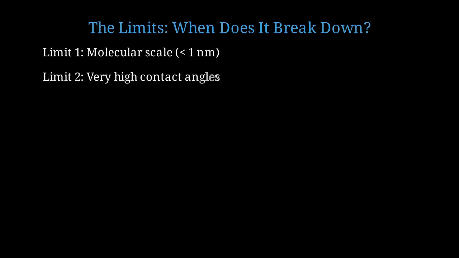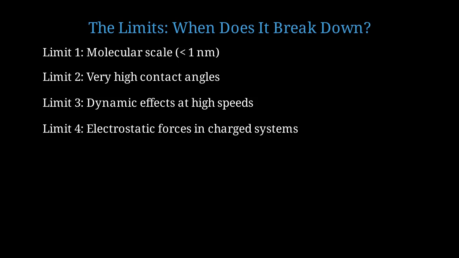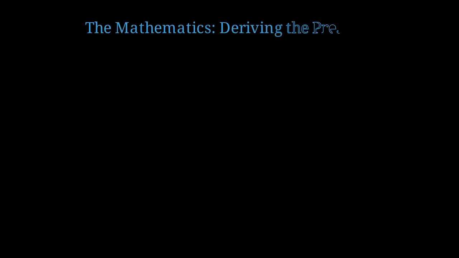Second limit. If the contact angle is very large, above 90 degrees, the liquid doesn't wet the surface. Capillary pressure becomes negative, actually preventing liquid entry. This is why water beads up on a lotus leaf. Third limit. Our analysis assumes equilibrium. At high flow speeds, dynamic effects like viscous dissipation become important and modify the pressure distribution. Fourth limit. In systems with charged surfaces or ionic solutions, electrostatic forces can dominate over capillary forces, especially at nanoscale dimensions. Let me show you the rigorous mathematical derivation of capillary pressure.